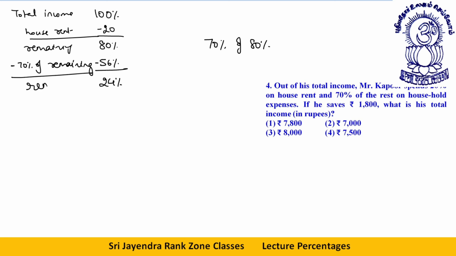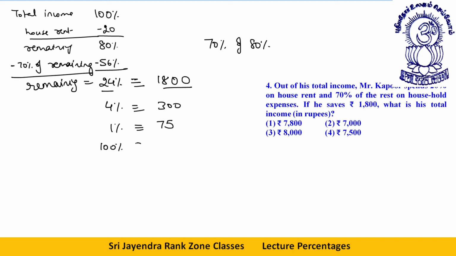This remaining 24% corresponds to 1800. What is the total income? See, dear friends, if 24% corresponds to 1800, then 4% corresponds to 300, and 1% corresponds to 75. Okay, so 100% corresponds to 7500. I might have been a bit fast with the calculation, but I hope you will also be able to do that. Okay, let's take one more question.